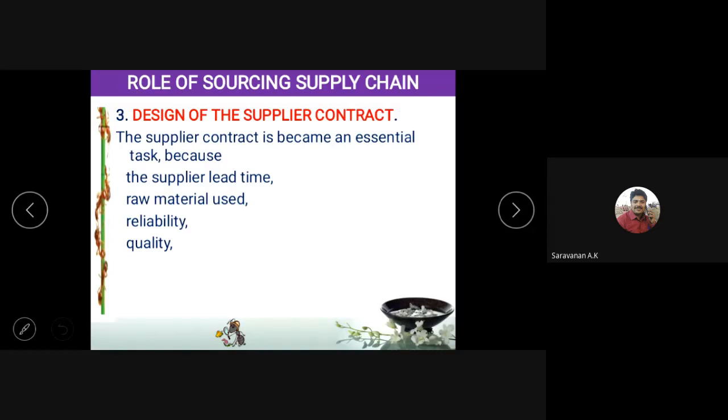Once you identify that the supplier is good, we have to sign a contract. A contract is nothing but an agreement or MOU. The agreement means you have to supply this product with this quality for this rate. Both of them will sign and both will be bound by that agreement. So the contract is very, very important. The manufacturer should not violate the contract and the supplier should not violate the contract.